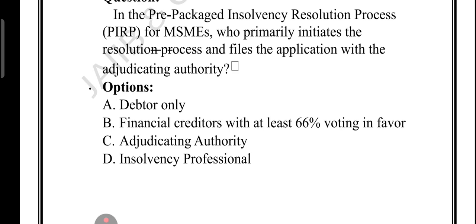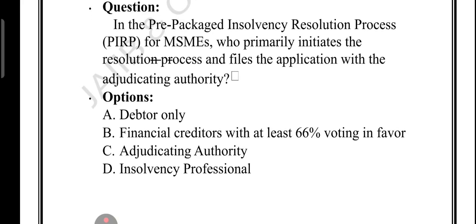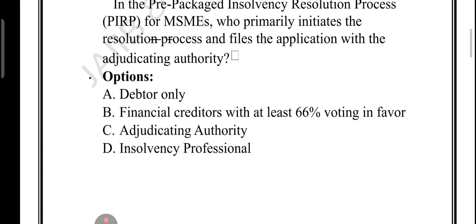Adjudicating authority only approves the plan, they don't start it. The question is regarding who initiates. Initiate means who starts. Option D says insolvency professional or IP. So the IP handles the entire process after the PIRP is initiated, they don't handle it before. So this is also wrong. So the correct answer is option B.